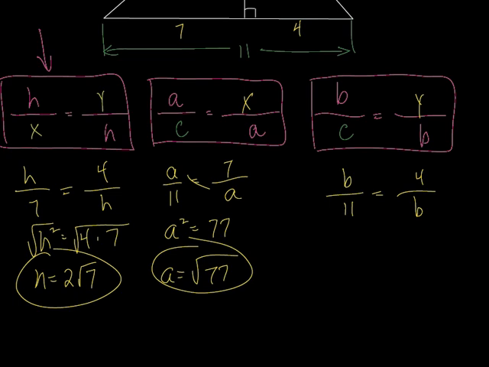So we work this out. B squared equals 4 times 11. Take the square root of both sides. B equals 2 square root of 11. Don't say "2 the," because what does that mean? Exponent, right? This is not an exponent. It's just 2 times the square root of 11.